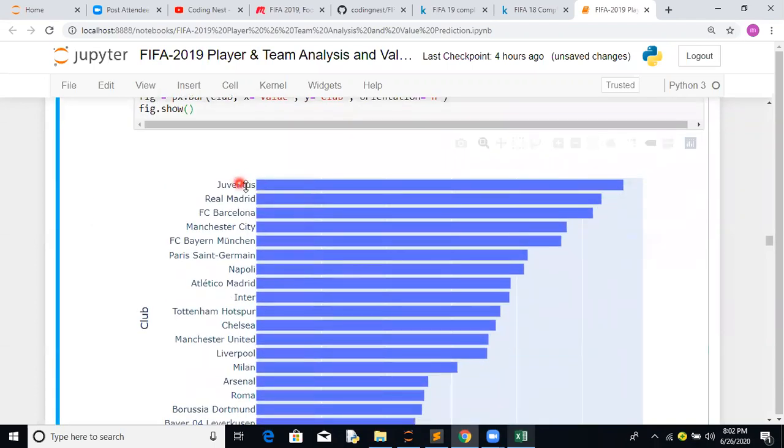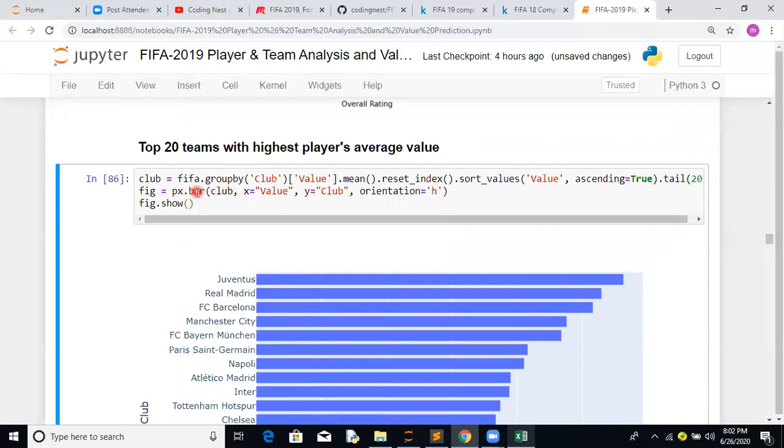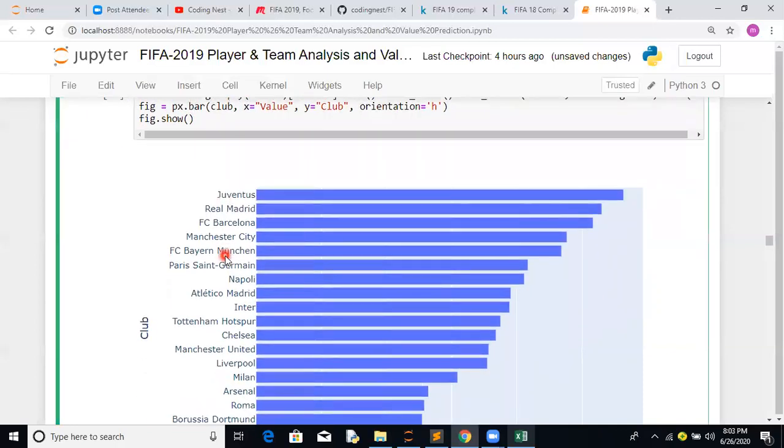So we have created a bar plot using Plotly. Juventus, if you notice, has an average trade value of 28.179. This is for their entire set of players. Second is Real Madrid. Third is Barcelona, then Manchester City, and so on and so forth, with Chelsea way down in the top 10 teams.